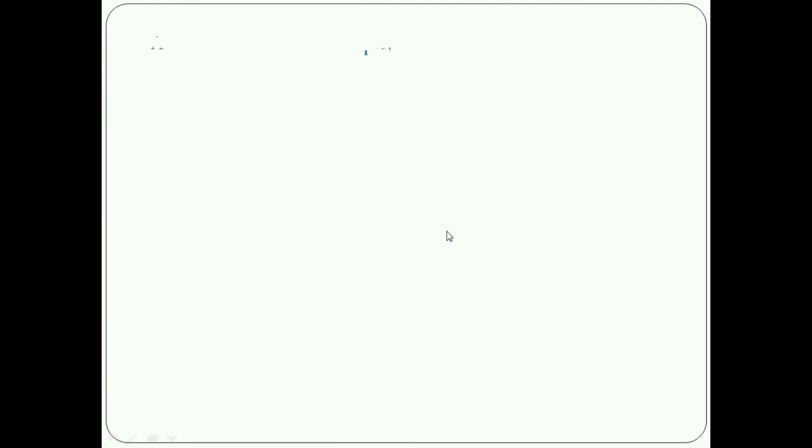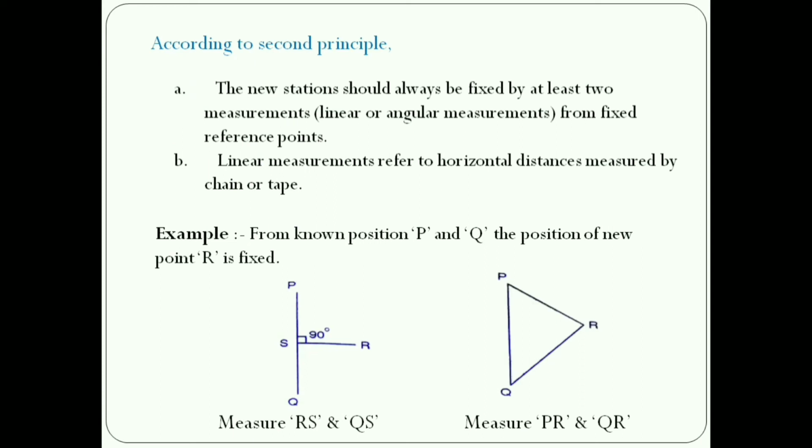Okay, next, according to the second principle, the new station should always be fixed by at least 2 measurements from fixed reference points. Next point, linear measurements refer to horizontal distances measured by chain or tape. Here we can see P and Q are known stations and R is unknown. So by this we can measure PR and QR.